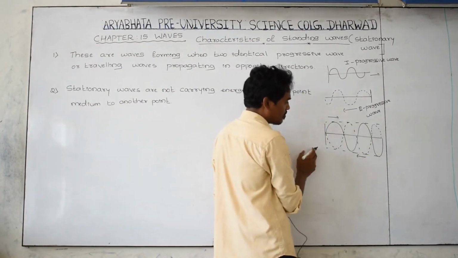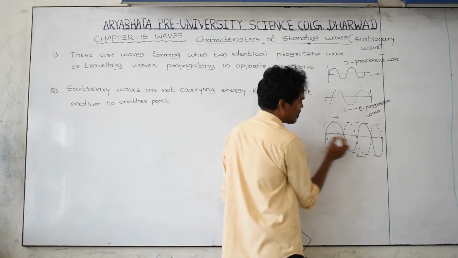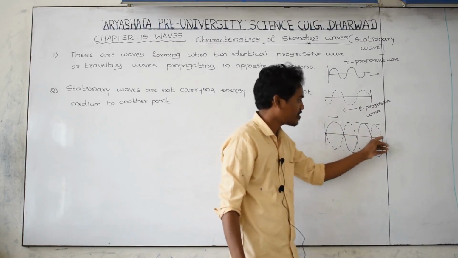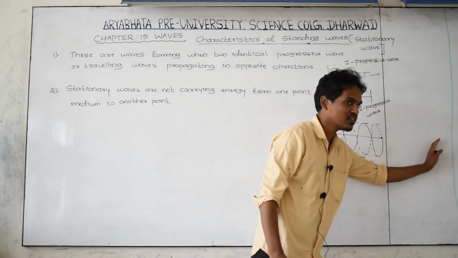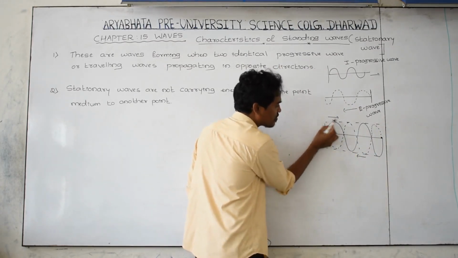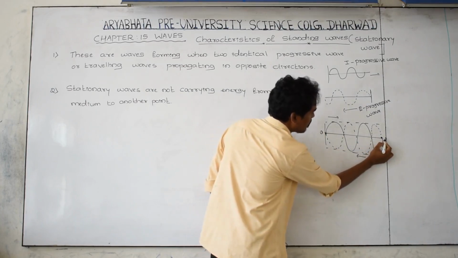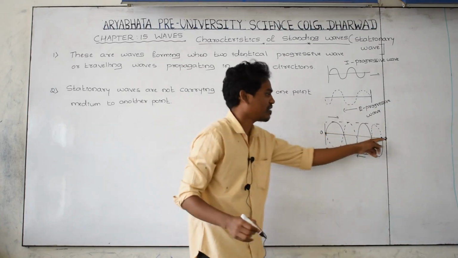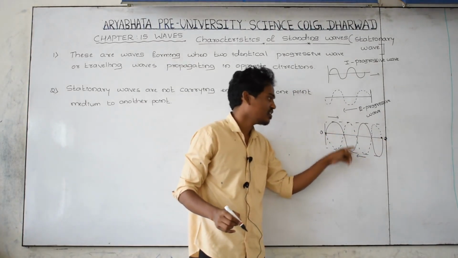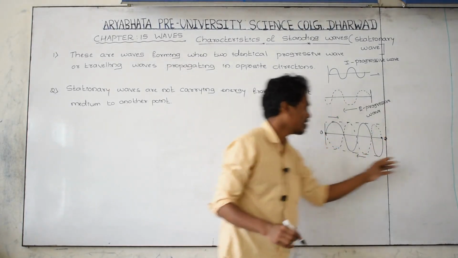This is a standing wave, restricted between two points. This is the first point and this is the second point. Is the first wave moving in this direction? No. The dotted line ends at this point, and the first wave ends at this point. In between the first point and the second point the wave is restricted, confined, or stored. Further out there is no wave.